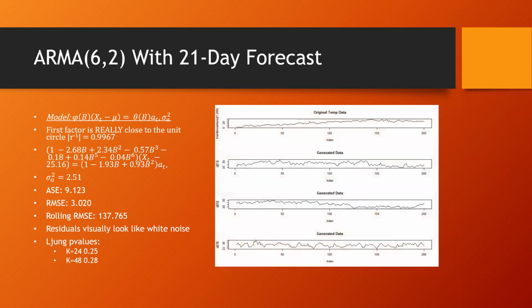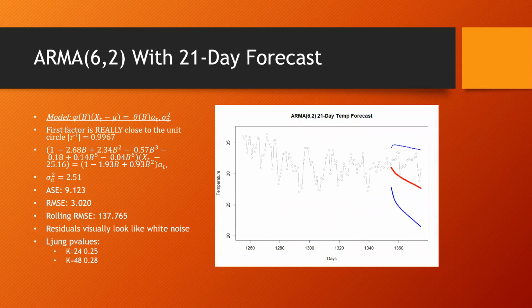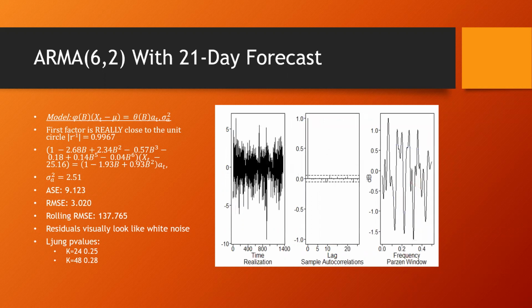So we went ahead and generated some data from our model, and it didn't do too bad. It actually does kind of look like the temperature data. We went ahead and did a 21-day forecast. It's not perfect, but it's something. We got an ASE of 9, an RMSE of 3, and a rolling RMSE of 137, let's call it 138. And if we take a look at the residuals, they do look like white noise. If we take a look at that ACF, and our Ljung-Box p-values do verify that they are indeed white noise. So this is a useful model.